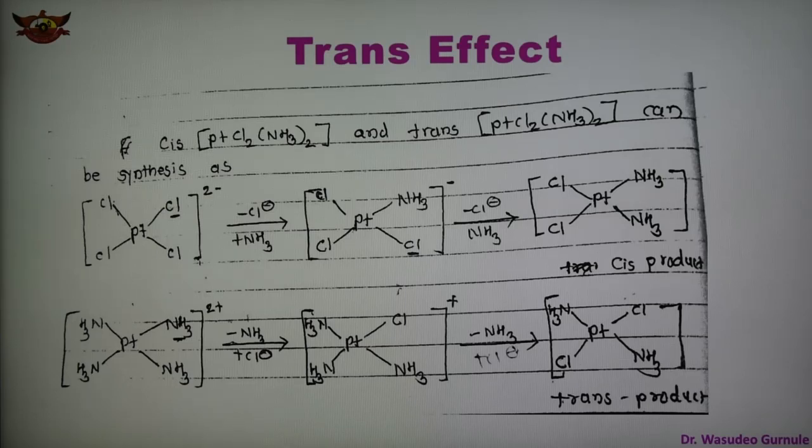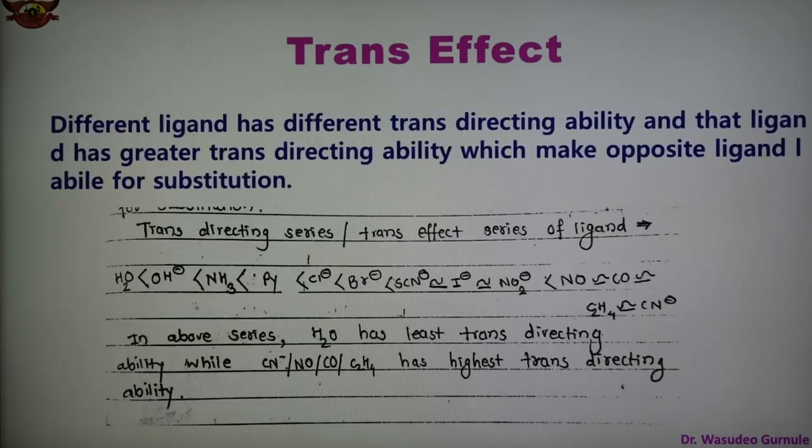So it depends upon the group attached to the metal in the complex. This is the trans effect, and different ligands have different trans directing ability. The ligand that has greater trans directing ability makes the opposite ligand labile for substitution.